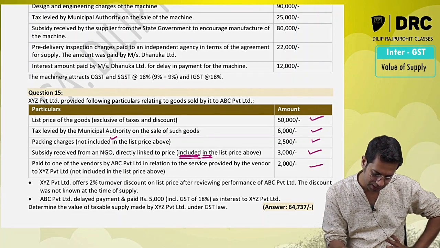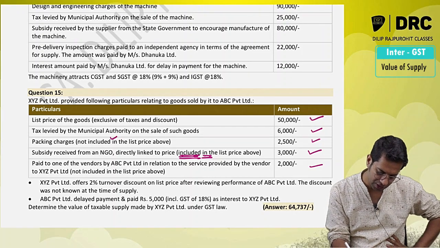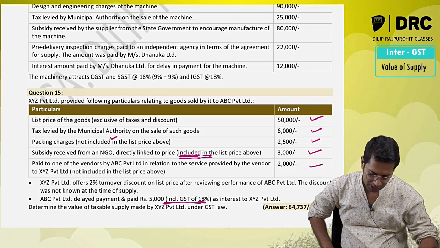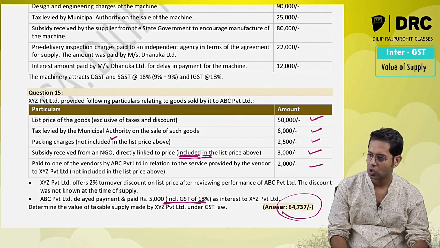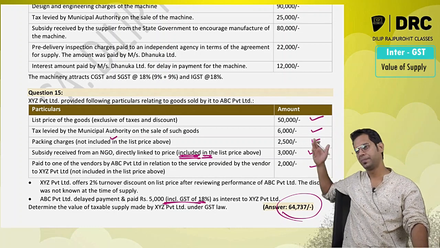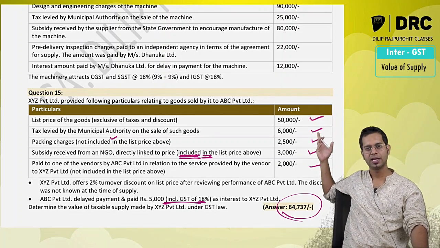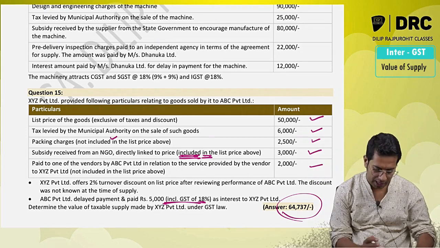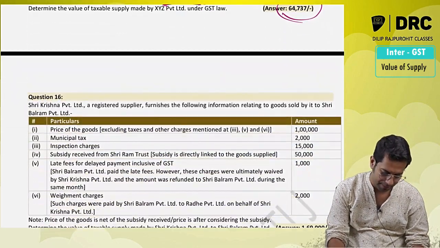Okay. Discount you can exclude. Delayed payment of consideration, it is inclusive of GST. I think it is the same as the above question which we just now solved. The answer is given over here. You can solve it. Please note all these questions etc. If you want to download, you can download them from the Telegram channel. It is available over there.